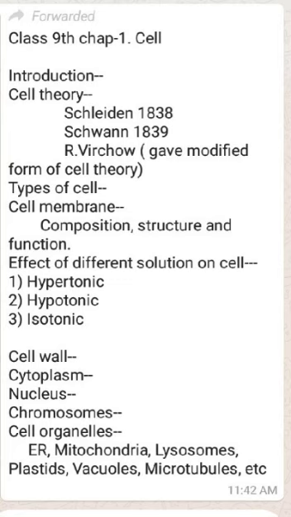The modified form of cell theory was proposed by Rudolf Virchow, which states that all cells arise from pre-existing cells. He also gave an aphorism, omnis cellula e cellula, which means all cells arise from pre-existing cells.